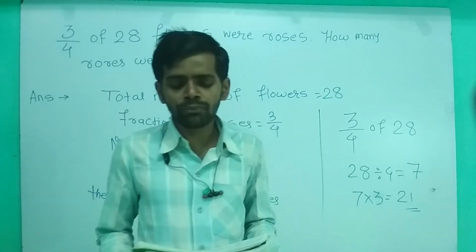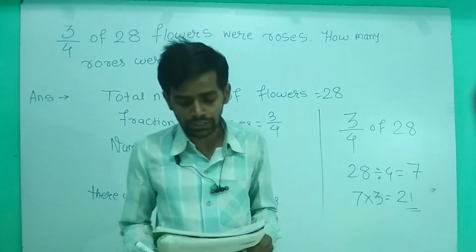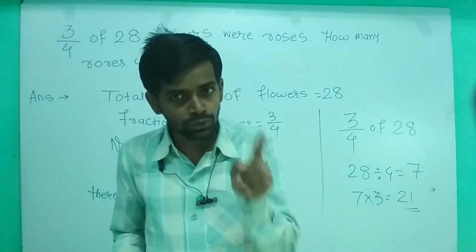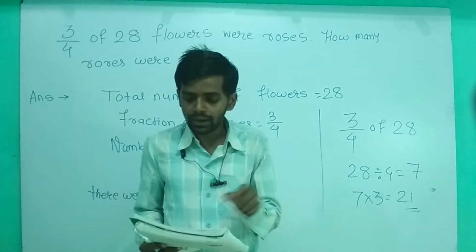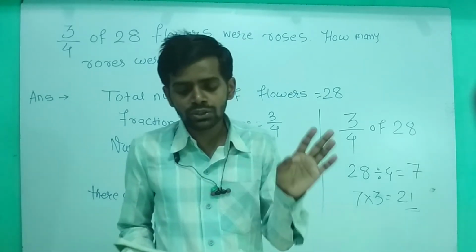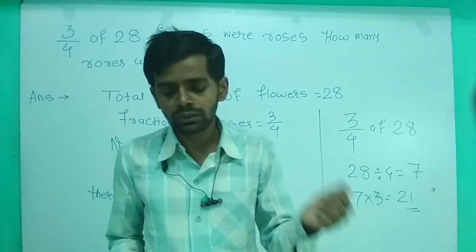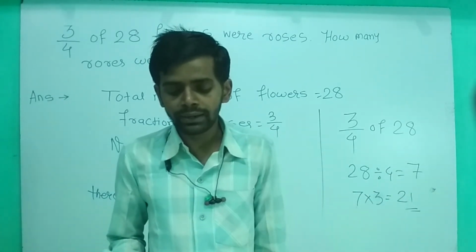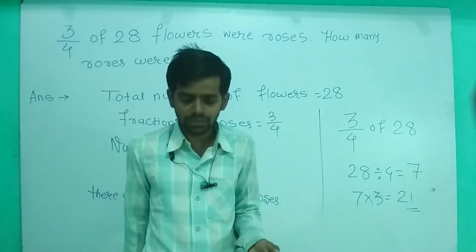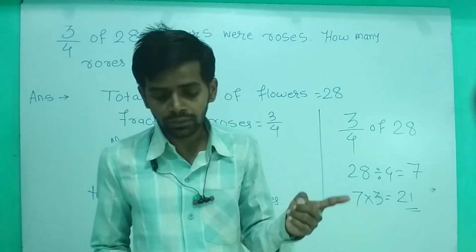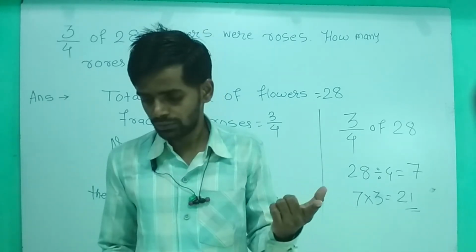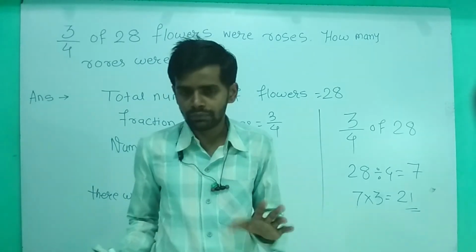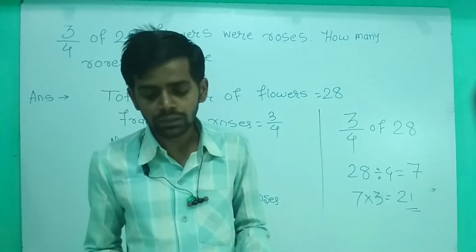Then the question number 4 is there. The class uses 3 by 5 of the 70 sheets in the packet of craft work. There is a total number of 70 sheets. ठीक है, and out of the 70 sheet, the class is using 3/5. That means 70 sheet का 3/5 used हो गया. Then we have to find how many sheets were used. So it is very simple. Total number of sheets is 70. Then the fraction of used paper is 3 by 5. Then you will find the 3 by 5 of 70. ऐसा ही करना है.